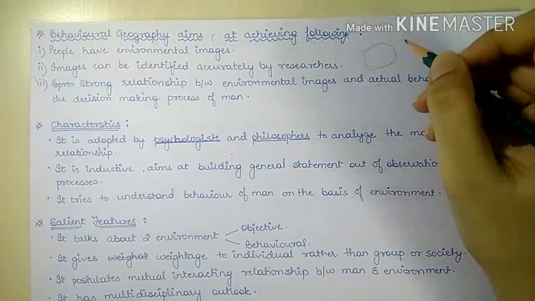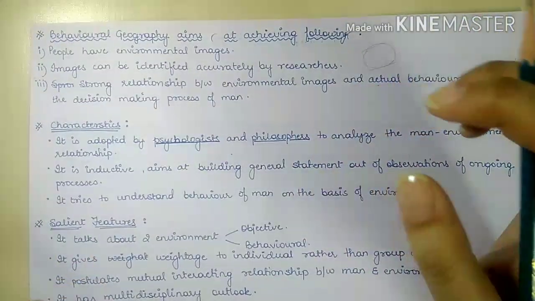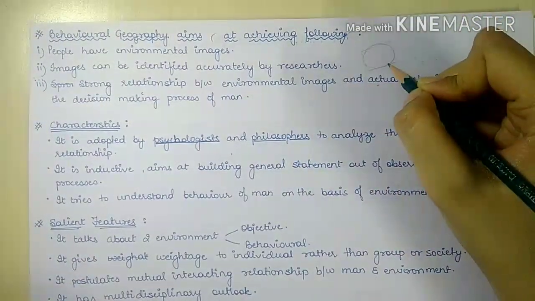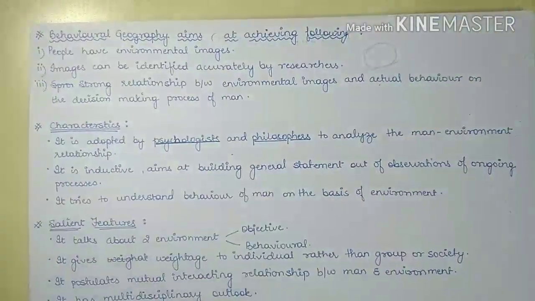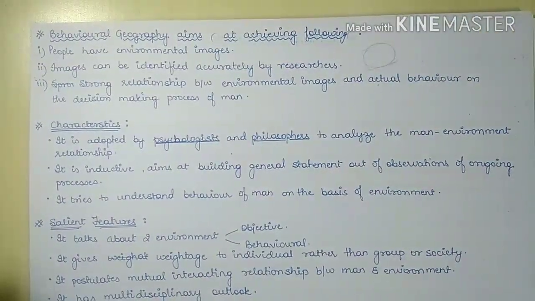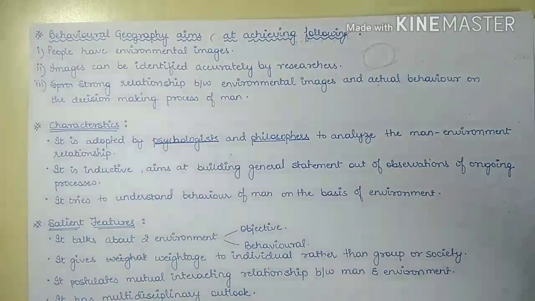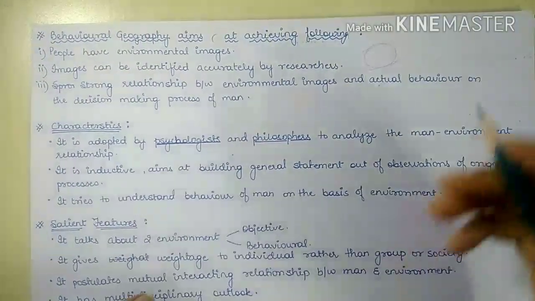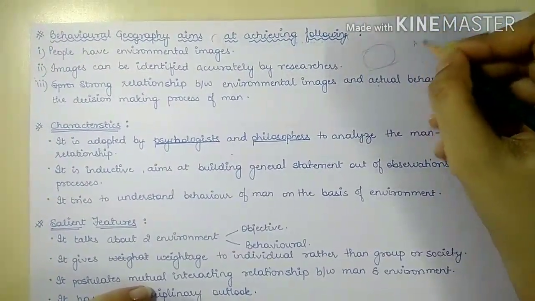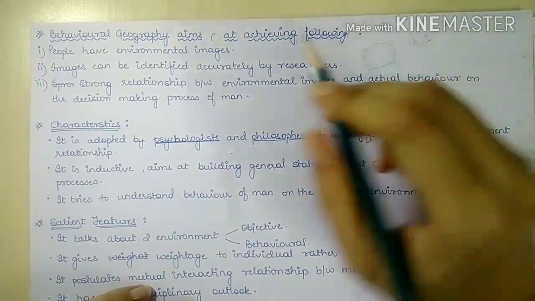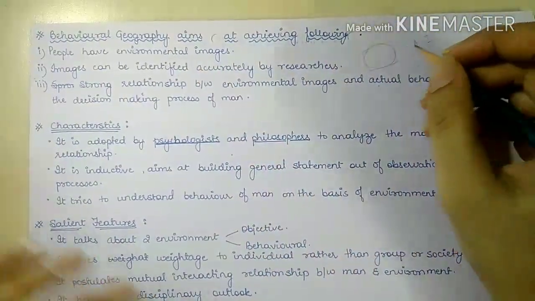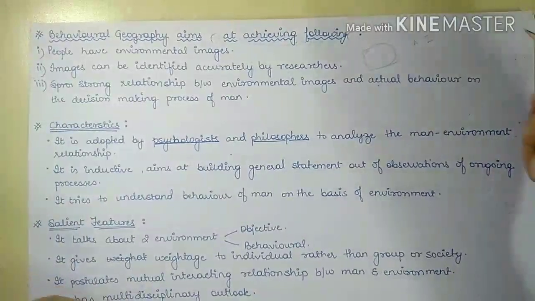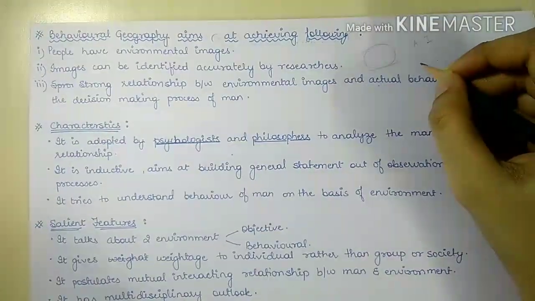So a researcher will accurately try to identify the image, with the actual image and the image which an individual or the experimental individual will see.